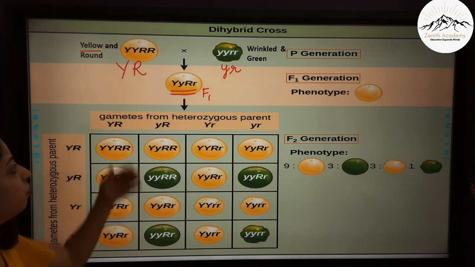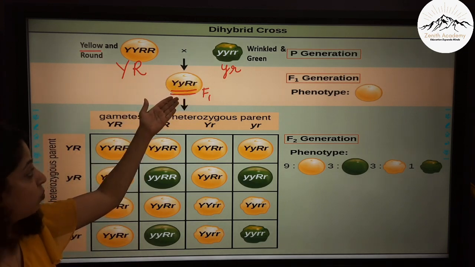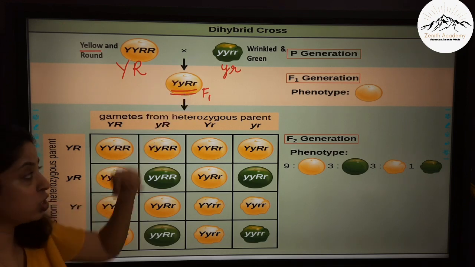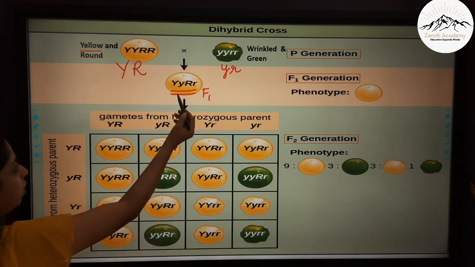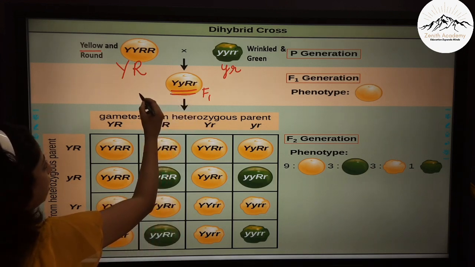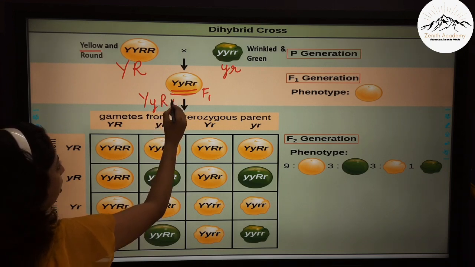Right? Now if we take 2 such parents, capital Y, small y, capital R, small r, we will work out the F2 generation. Now here what they have taken, see here capital Y, capital R, small r.